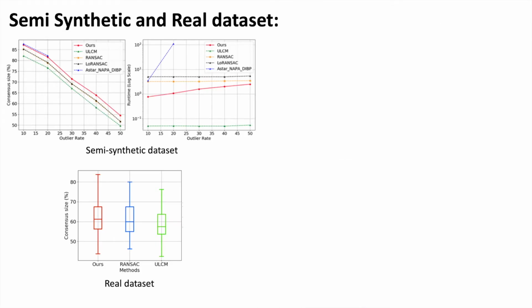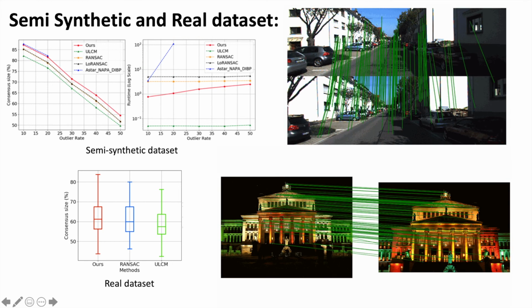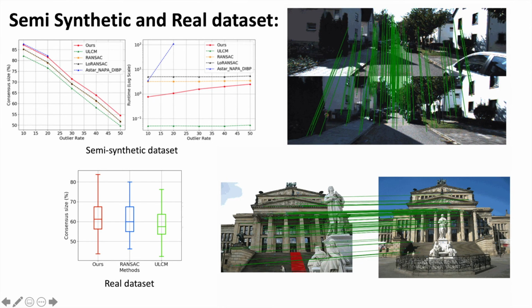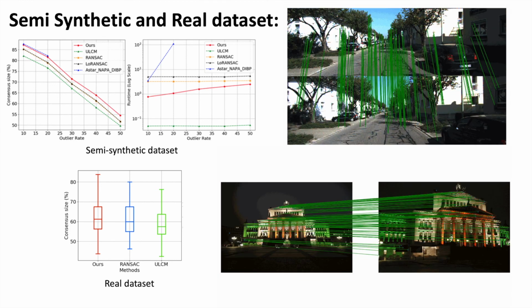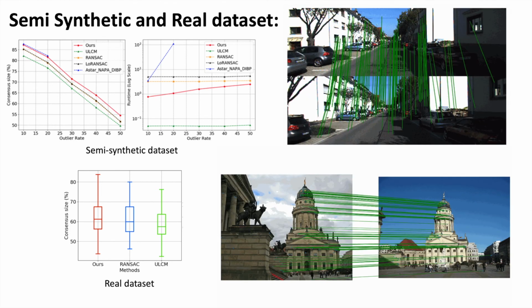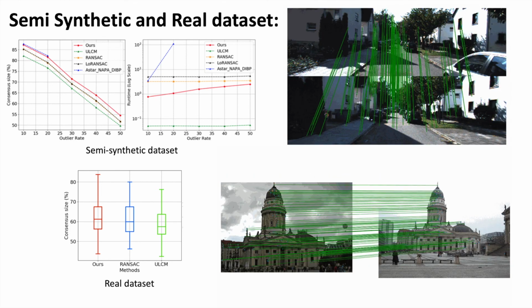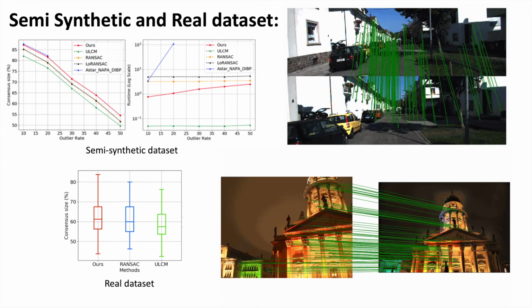We also test the algorithms on linearized fundamental matrix estimation and homography with semi-synthetic and real datasets. The runtime of the optimal method increases exponentially with higher outlier rates. In particular, over 20% outliers, the optimal method is too slow to achieve the solution. We generally obtain higher consensus sets compared to RANSAC-based methods and the state-of-the-art unsupervised learning method.